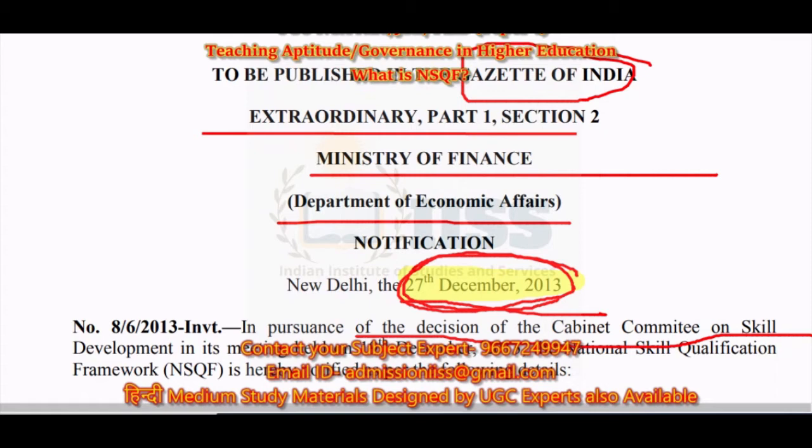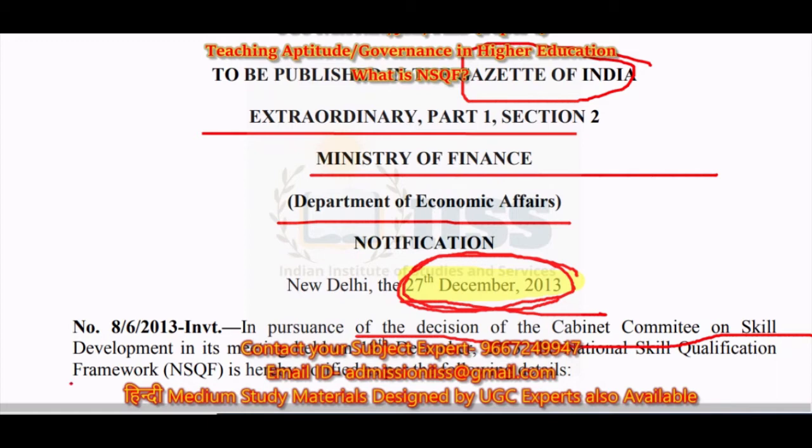And from this date onwards, a big change came into being in the Indian educational system. In all the universities, be it the private or the public sector universities, all the universities, colleges, or even the schools, no matter whether they are affiliated with the UGC or the AICTE or any of the school boards, they all had to introduce this NSQF formula for their courses.